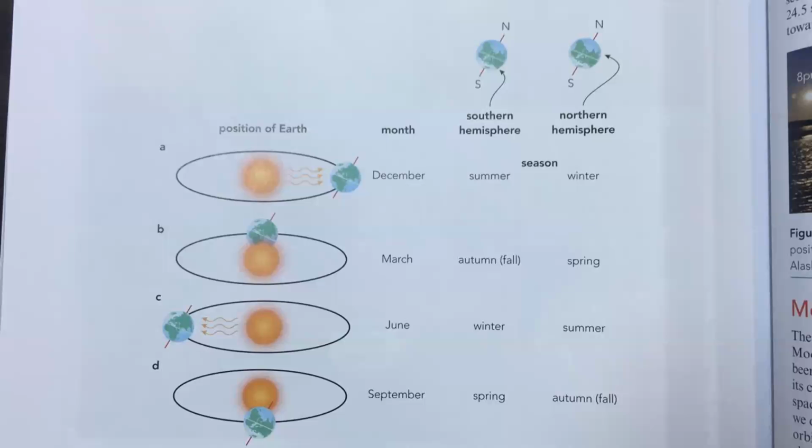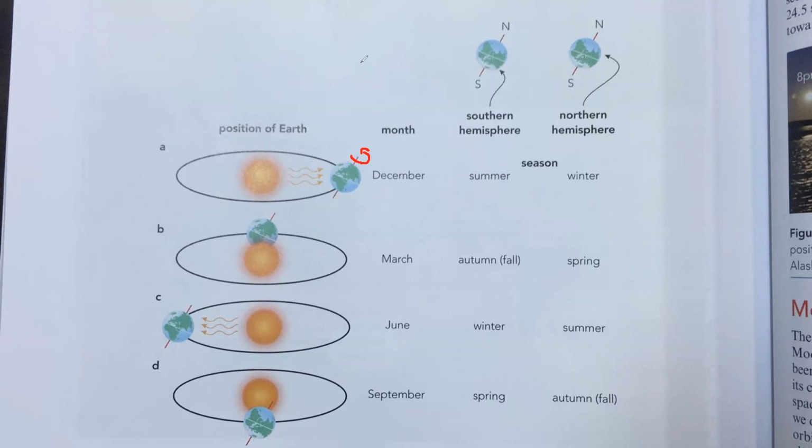As you can see here, this is the image I cropped from the book. Different positions are shown. This is the axis of rotation, the axis around which the earth is spinning.